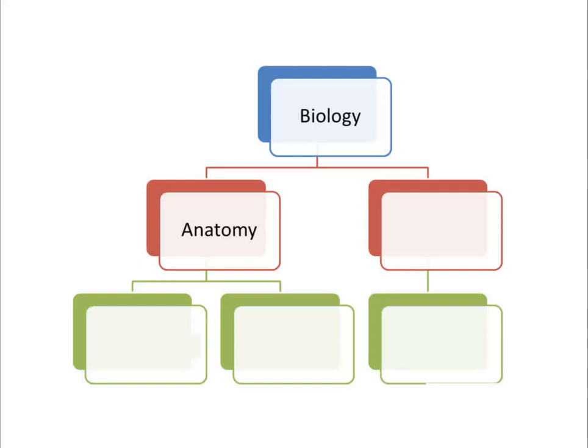Similarly you can consider it for humans also. Say for example I take the stomach. If I ask what is the anatomy of the stomach, what will be your answer? Some of you will say, sir, it is the organ located after the esophagus. Some will say it is before the small intestine.